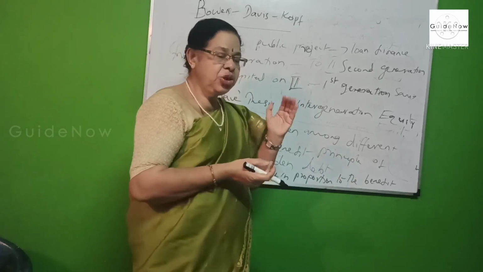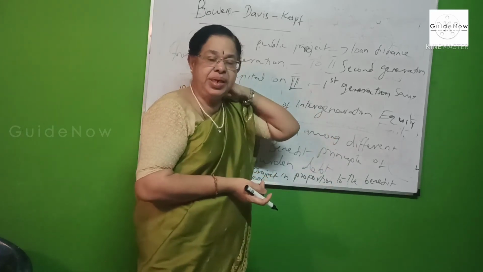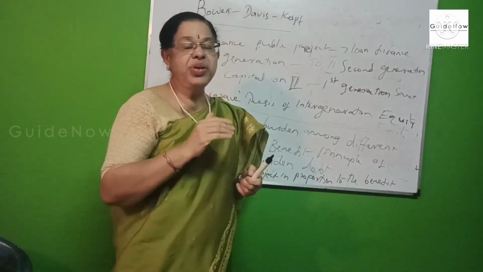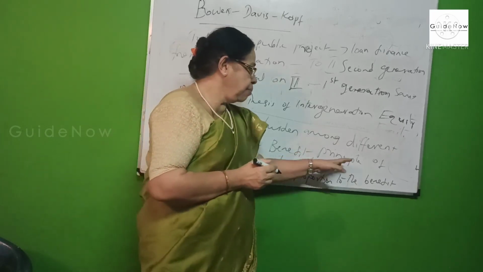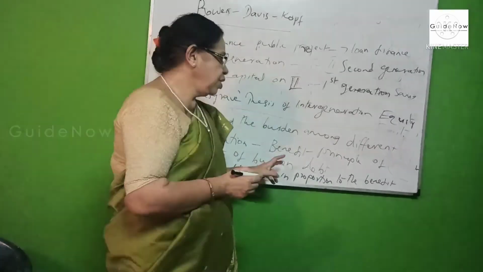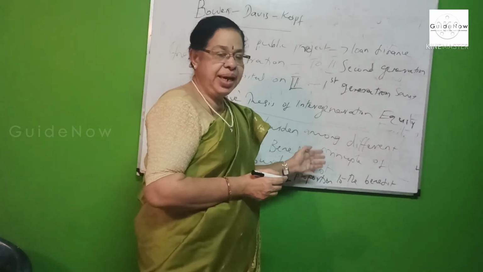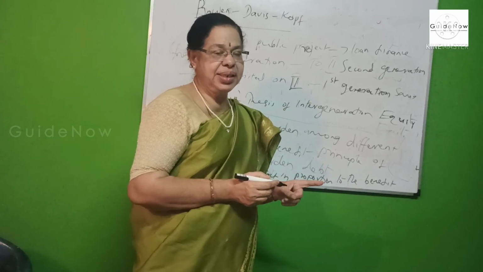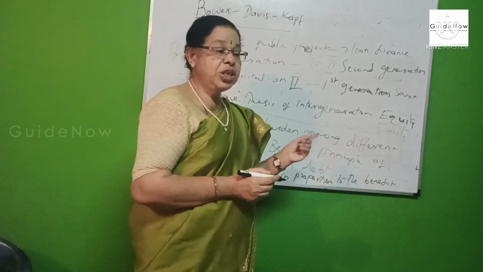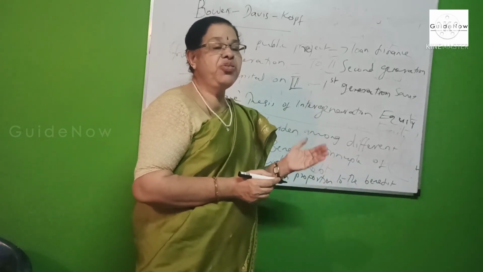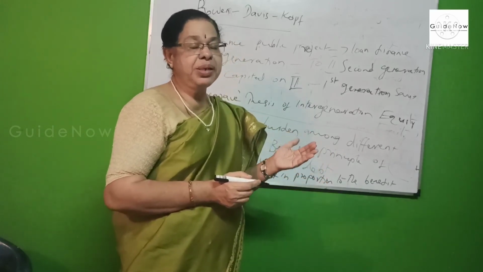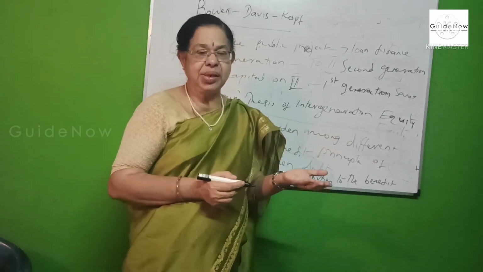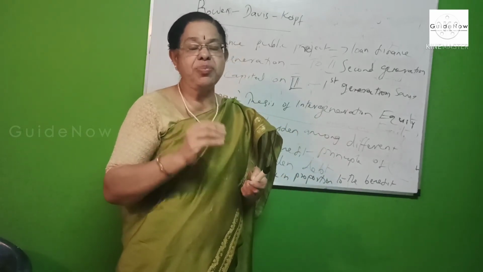To explain the intergeneration equity approach, he based it on the benefit principle of equity of burden in the debt. According to his opinion, the cost of the public project is equal to the benefit enjoyed from the public project.